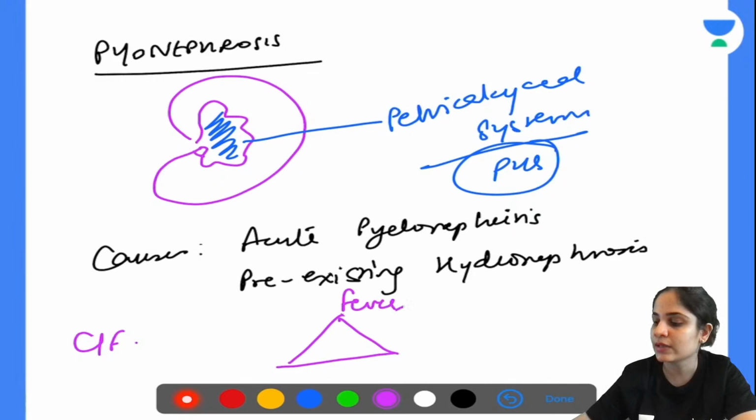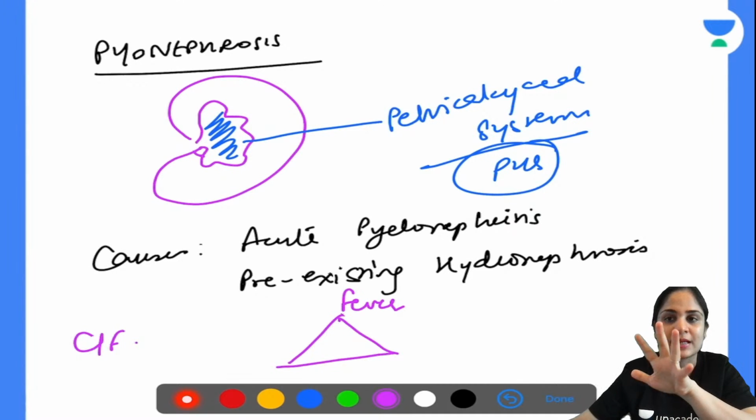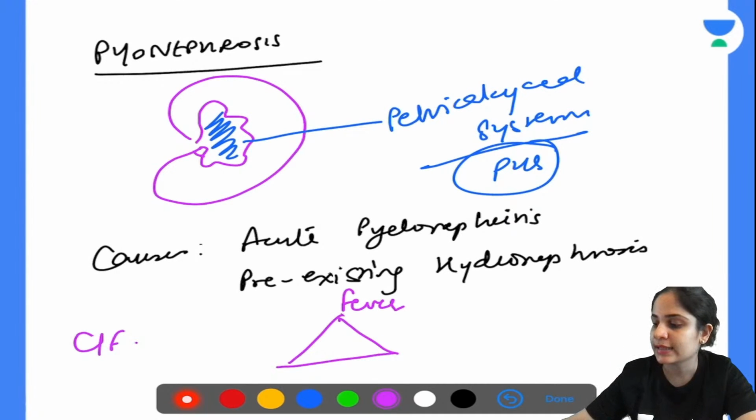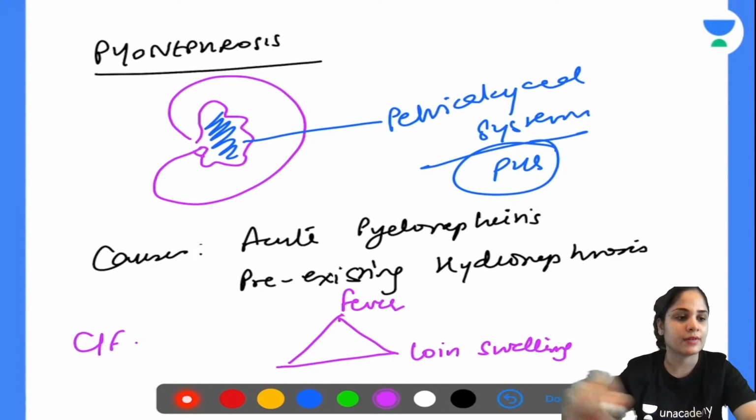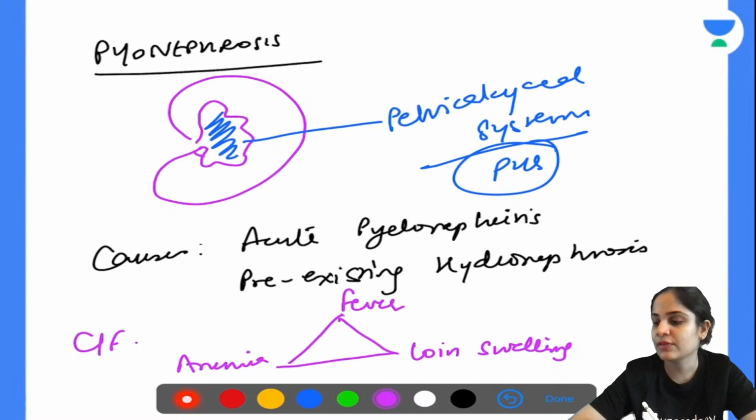Second thing that you will get is because of the abscess, there will be relative enlargement or dilatation of the kidney. So you will feel a swelling in the loin. Okay, so there will be a loin swelling. And the third thing, because of the toxicity of the infection, you will also have anemia. Okay, so fever, anemia and loin swelling is the triad that the patient will present with. Pain will not be the presenting feature. These will be the presenting features.